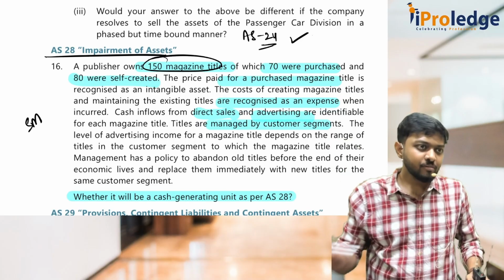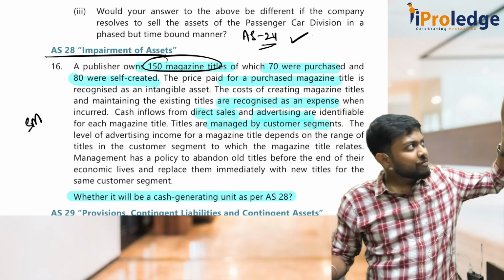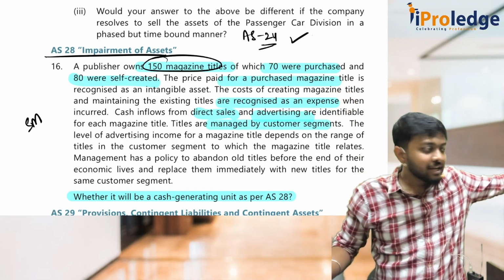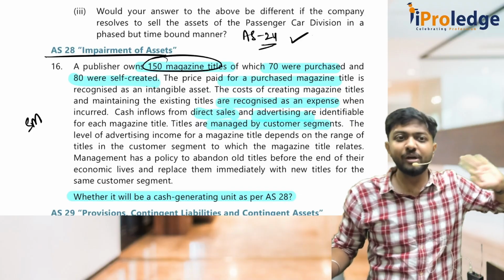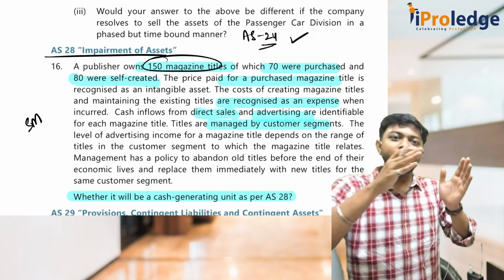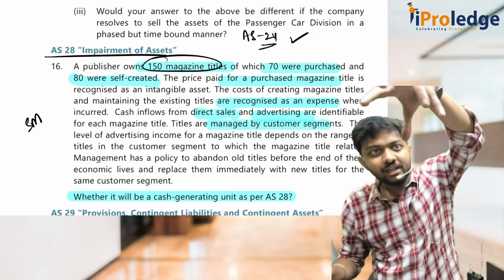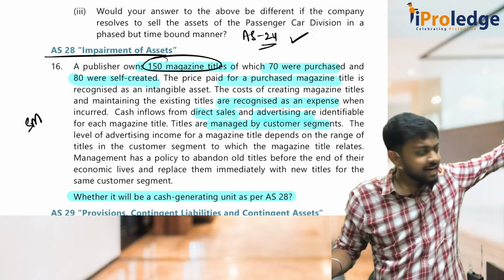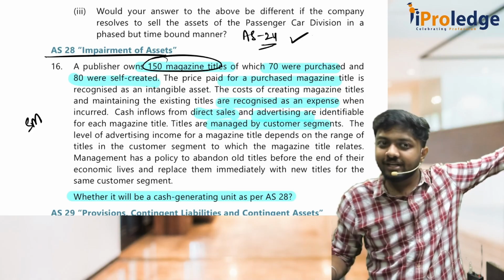So simply, if I have to tell, there are 150 magazine titles, no? If I separate one magazine title from 150, will this one magazine title be able to separately generate its own sales and revenue is my question. Now there are so many: Gruha Shobha, Tara, Taranga, everything. Among all these I'll take only Tara. Okay, can I take only Tara and can I make money? Why not?